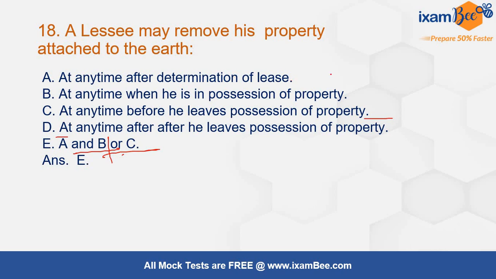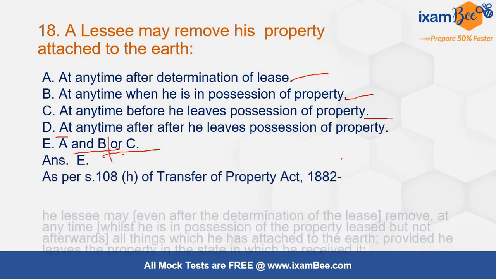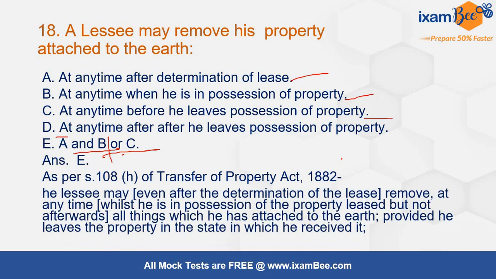At any time after determination of lease, and when he is in possession of property, or before he leaves the possession of property, because both of them cannot exist together. And you can refer section 108 clause H of Transfer of Property Act for this purpose. You will find it how exactly it is and or that has been used over here.